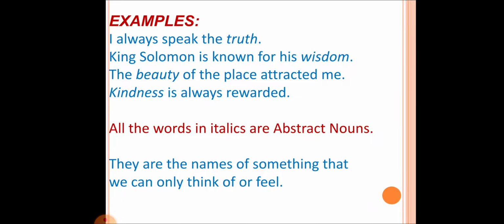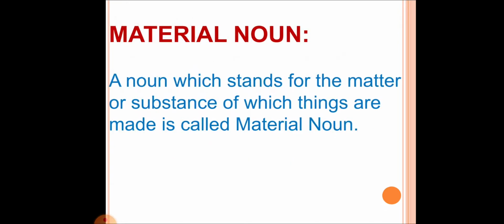So they are the names of something that we can only think of or feel. These are abstract nouns. Now, some even classify nouns as material nouns. Material nouns are not in the syllabus of all textbooks, but we do classify nouns as material nouns.